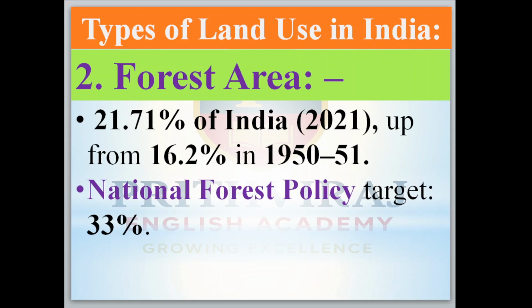Now come to the second one, forest area. In 1950-51, India had 16.2% forest area. By 2021, we have 21.71%. According to the National Forest Policy, the target is 33%. If forest cover is 33%, then we will get a healthy environment. So we are still lagging behind by approximately 11 to 12%.